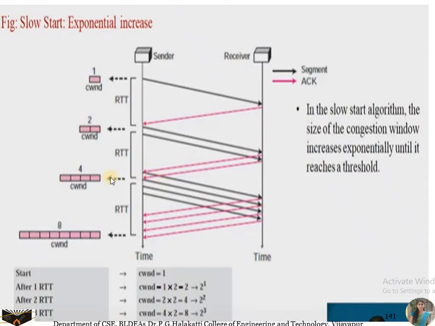So next time you increase it to 4, you can check here, you have received the acknowledgement. Again increase it to 16, next time increase it to 8, next time again increase it to 16. So here you can see an exponential increase. So how long are you going to increase this? Until you detect there is some loss or timeout mechanism. Until that case, you are going to increase the sending rate at the sender side.